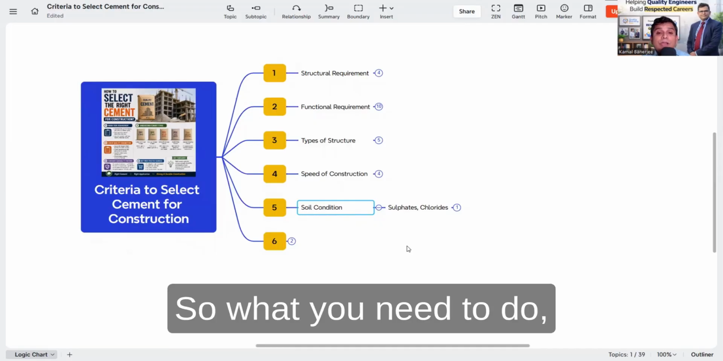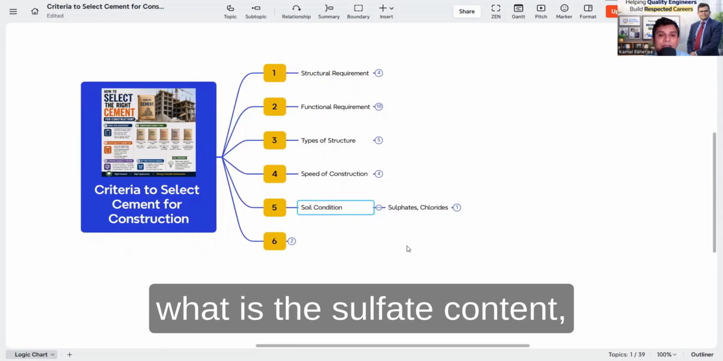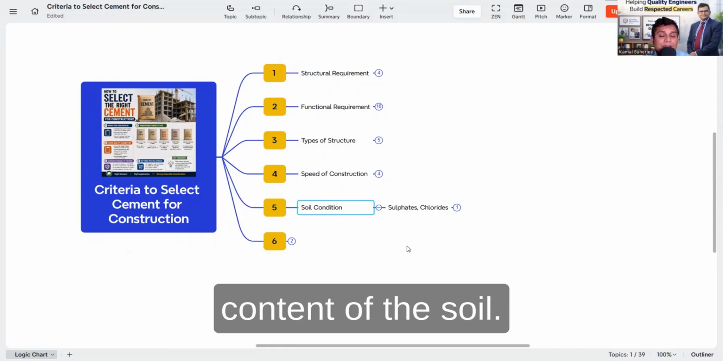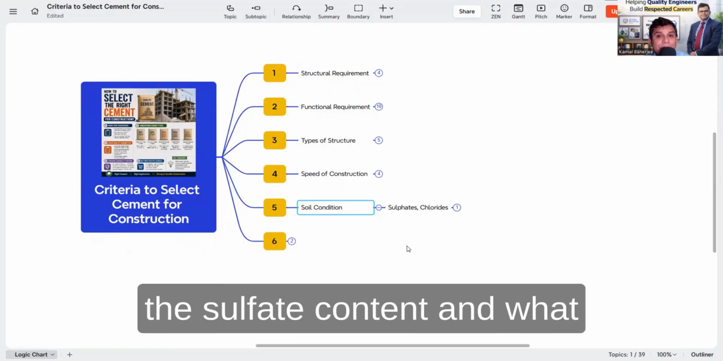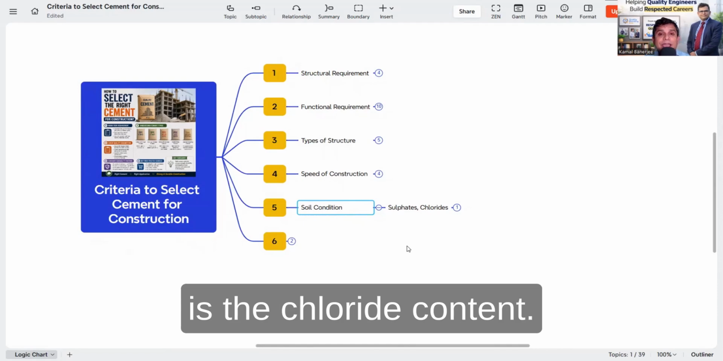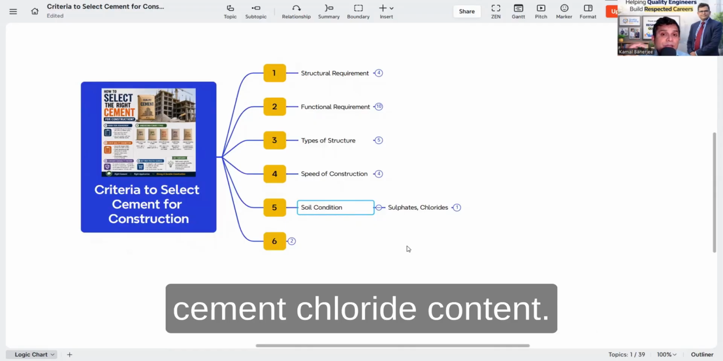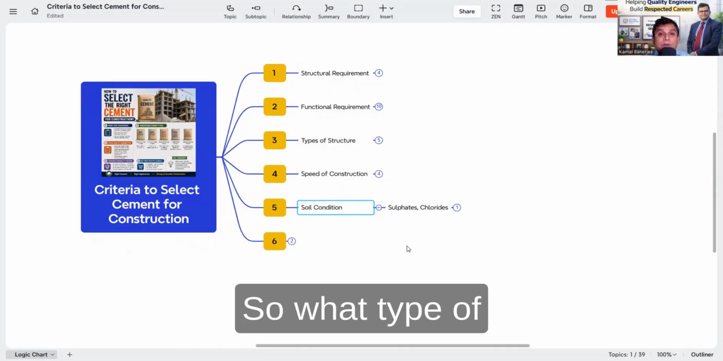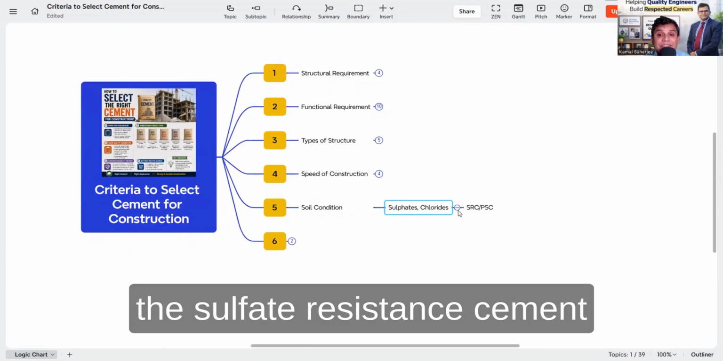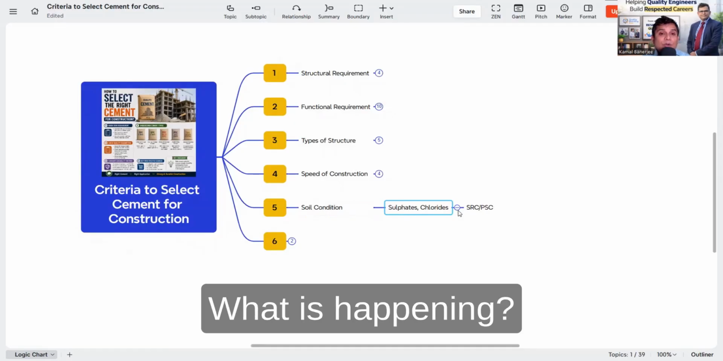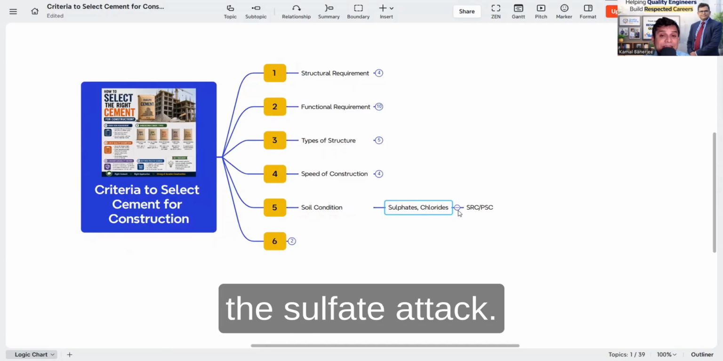So what you need to do is analyze the soil condition, what is the sulfate content, what is the chloride content of the soil. According to that, you need to work out the maximum chloride content. So what type of cement can we use? That may be SRC, that is sulfate resistant cement, or Portland slag cement. What is happening is that it is repelling the sulfate effect or the sulfate attack.